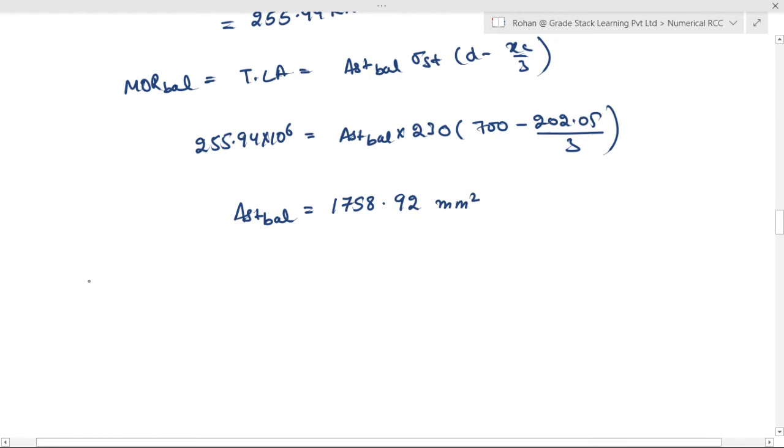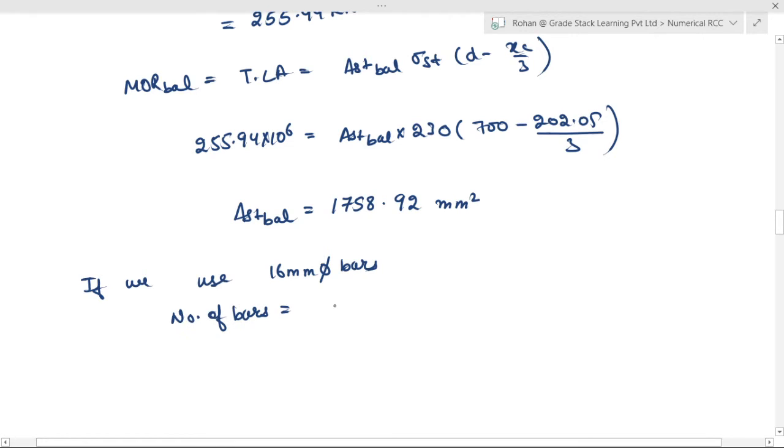So if we use 16 mm dia bars, what is the number of bars required?